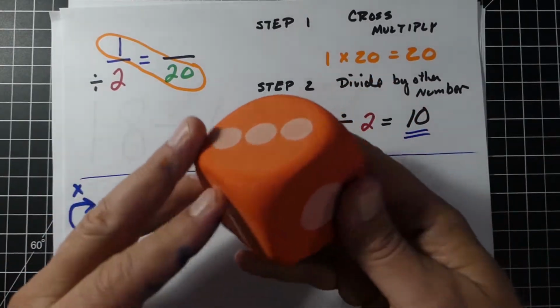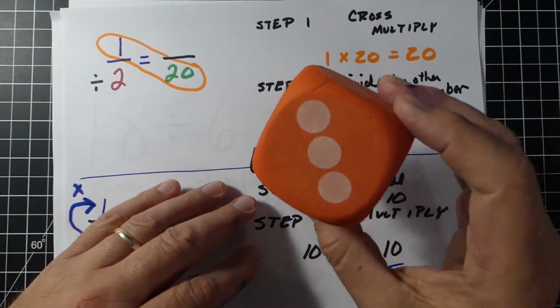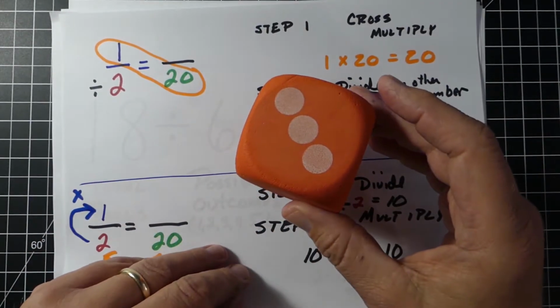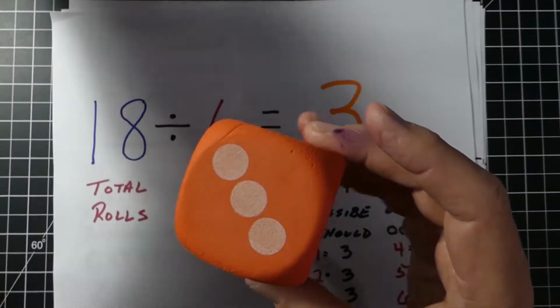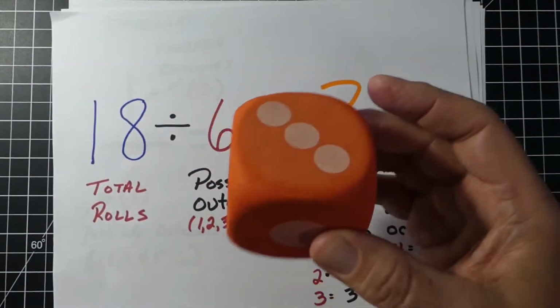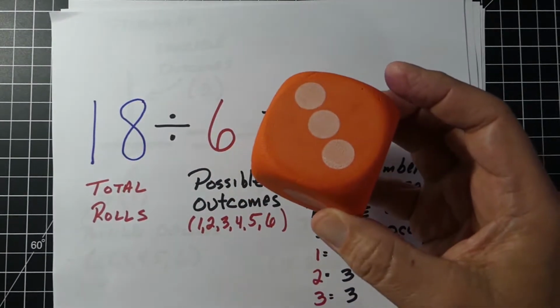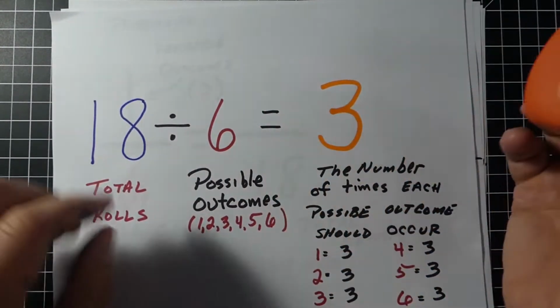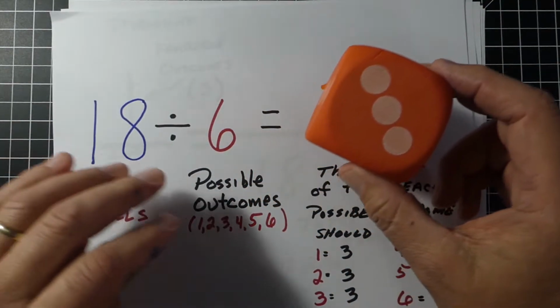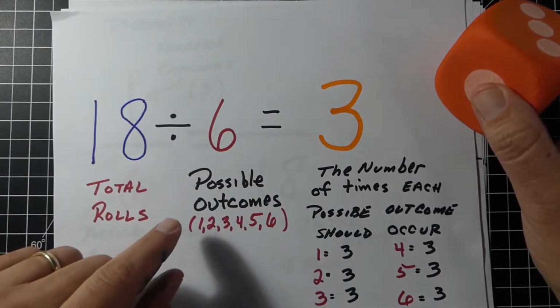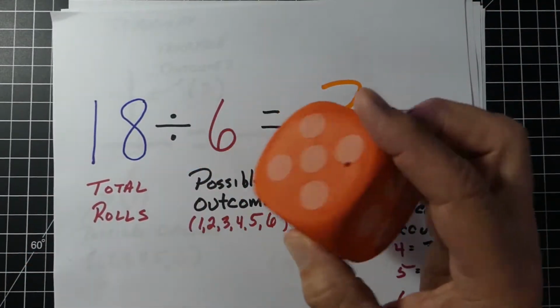So let's say we have this one right here. We have a number cube, numbered 1 to 6. I want to know the probability of getting a 3, and if we rolled the number cube 18 times, how many times would we get a 3? We take our total rolls, 18, divide by 6, because there's 6 different things that can happen, and we get 3.